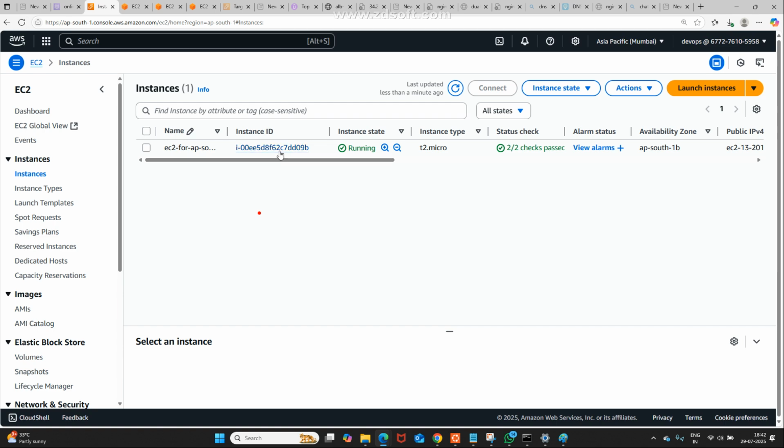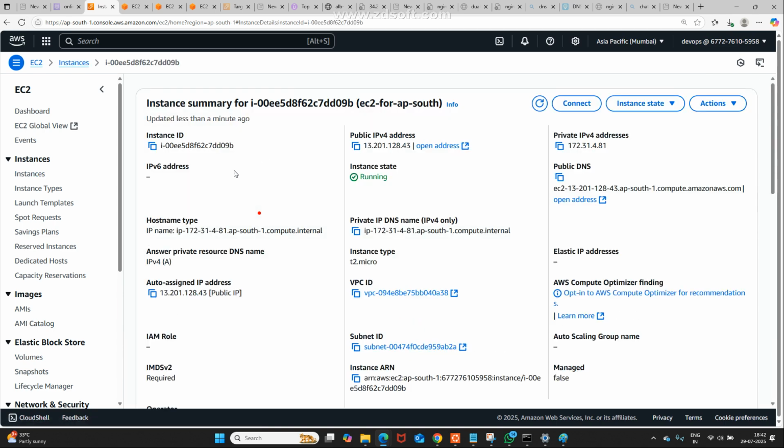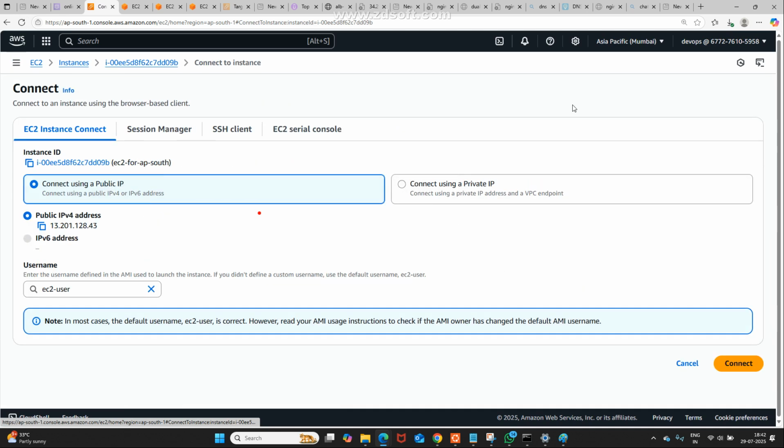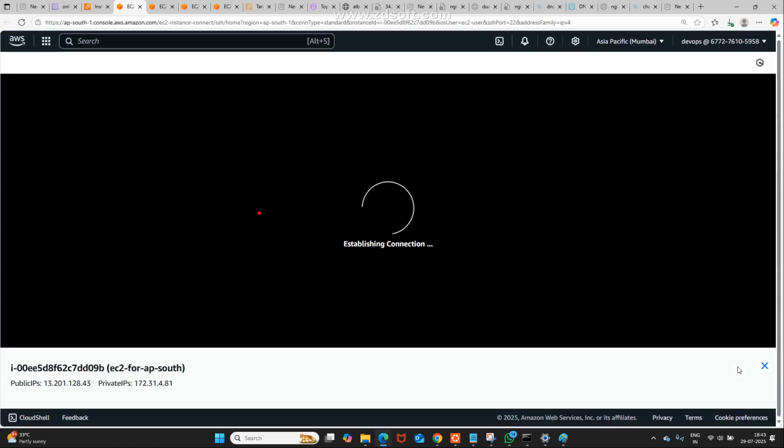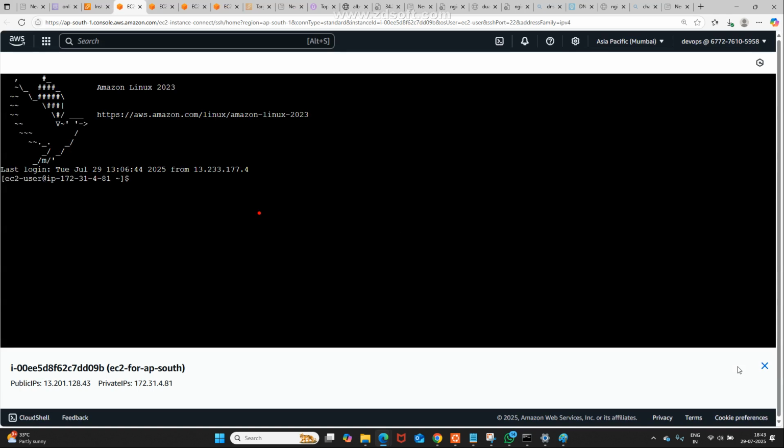Now what shall I do? Click on connect, EC2 Instance Connect. This is another EC2 instance. Try to understand this. Within this other EC2 instance, now what shall I do? Sudo -i. Where am I? Actually, I was in the US, and from the US I came here to AP South, that is Mumbai.